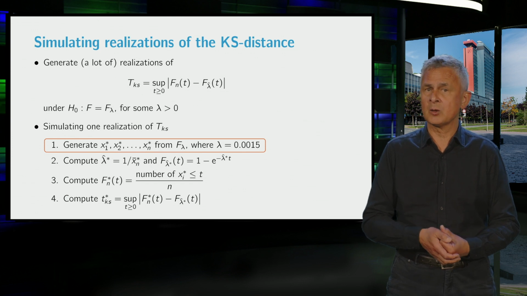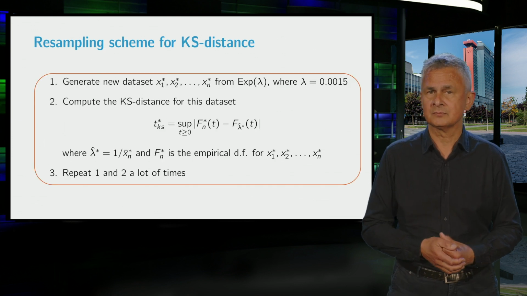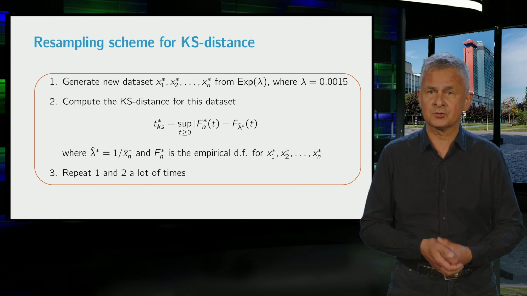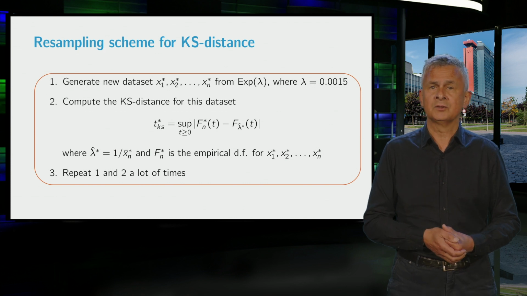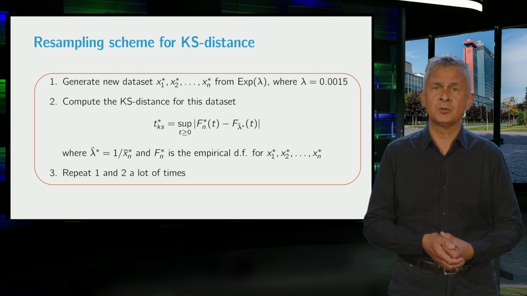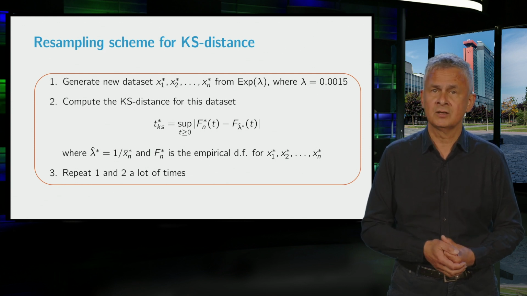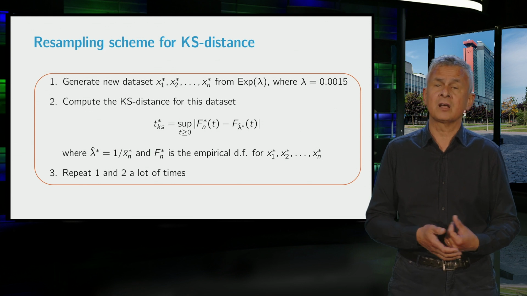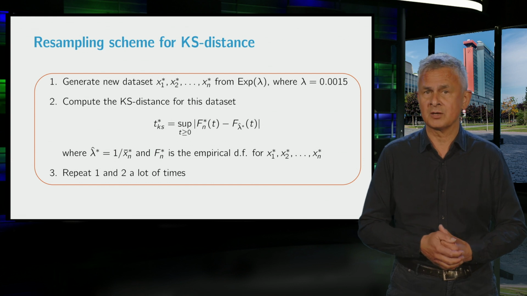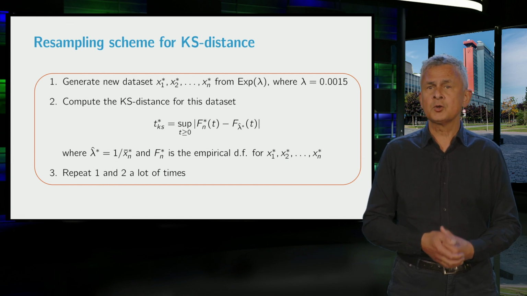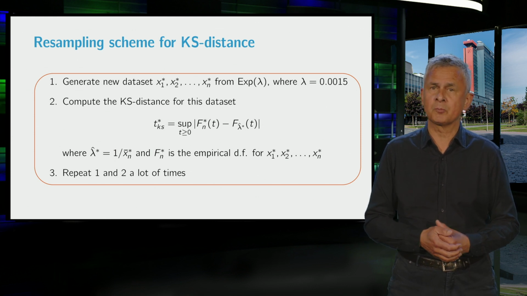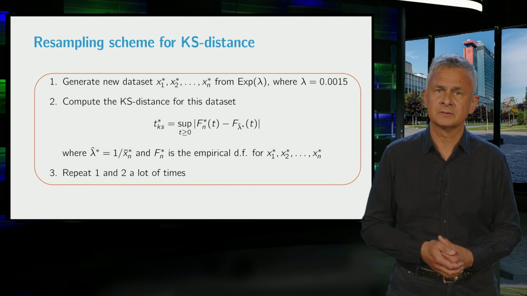So this leads to the following resampling scheme. We generate a new dataset of interfailure times from an exponential distribution with lambda equal to 0.0015. And for this new dataset, we compute the Kolmogorov-Smirnov distance. And finally, we repeat this a lot of times. And the more repetitions, the better will be the approximation. We choose 1 million repetitions. This takes about 2 minutes due to the complexity of our test statistic.